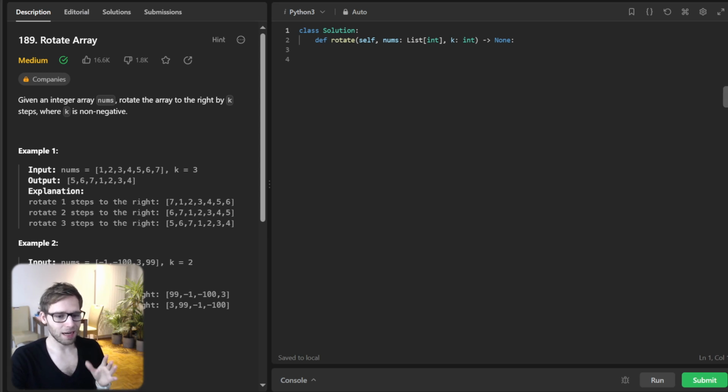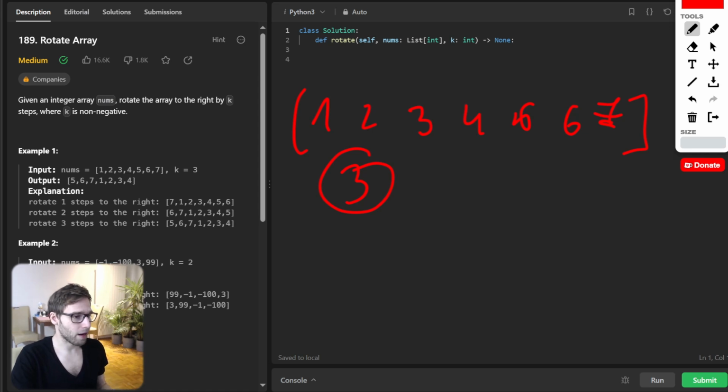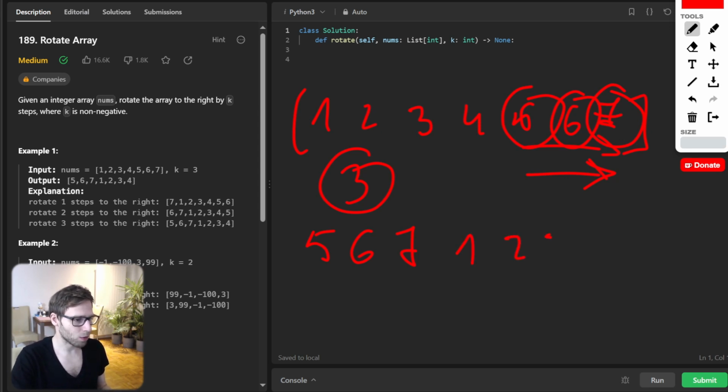So picture this. You have an array, let's say, as an example, 1, 2, 3, 4, 5, 6, 7, and we need to rotate it by 3. So what will happen? We will rotate 7, 6, and 5. So our 5, 6, 7 will be moved to the right by 3, starting from the first element, and then 1, 2, 3, 4. As simple as this.